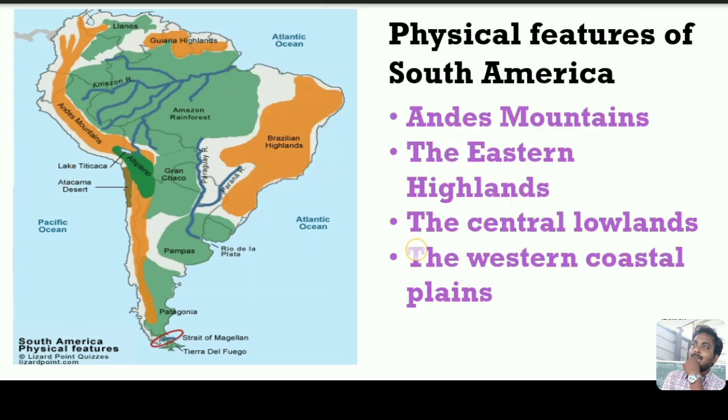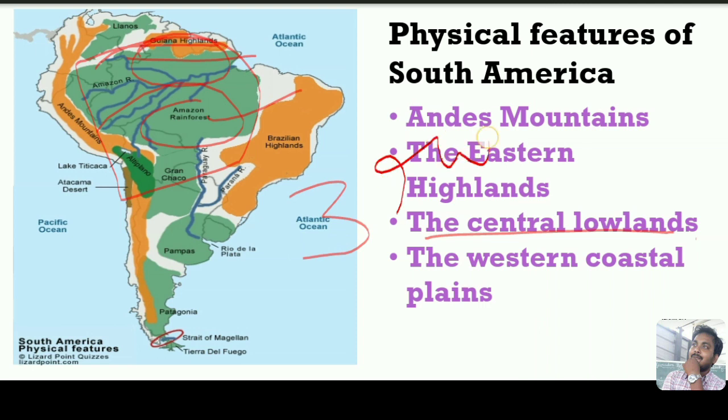Okay, and next one, the Central Lowlands. As you observe here, the Central Lowlands are in the center part of South America. The Central Lowlands are completely covered with river basins. What are the river basins? The Orinoco river basin in the north of South America, the Amazon river basin, and also the La Plata river basin. La Plata means the combination of three rivers.